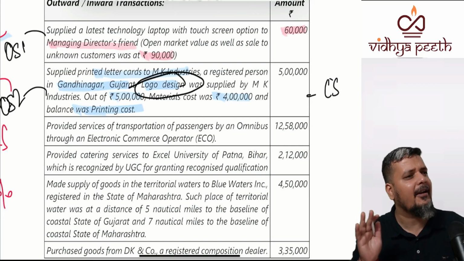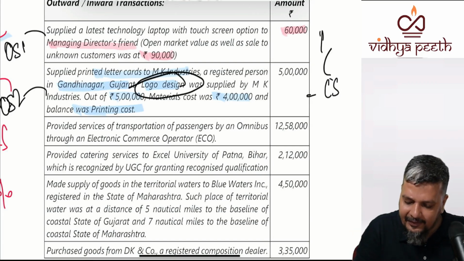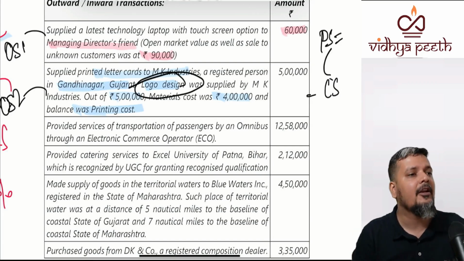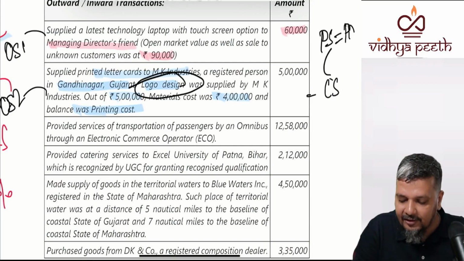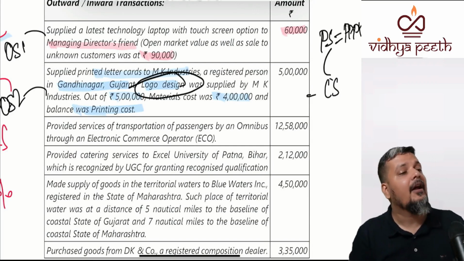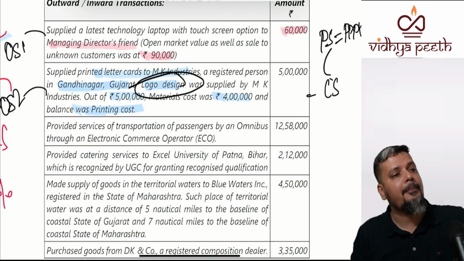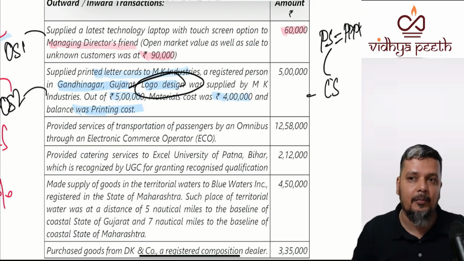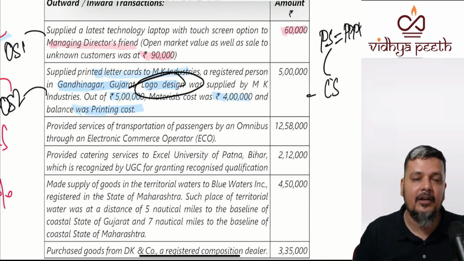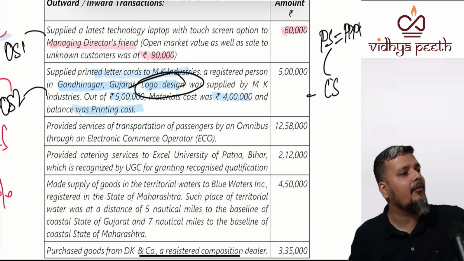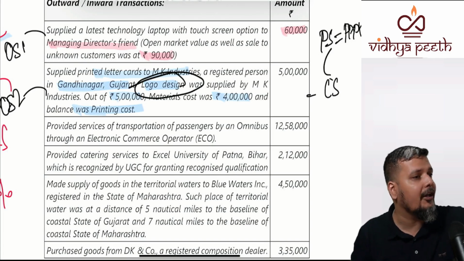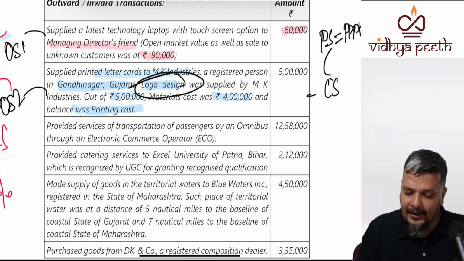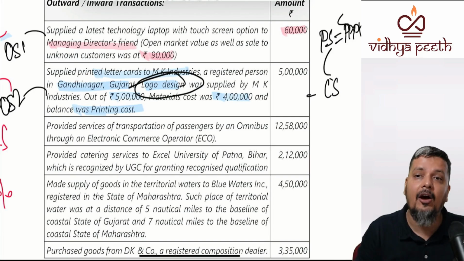Here, it is a composite supply. Paper and printing together are a composite supply, but the principal supply is not printing. The principal supply is the selection of the paper. I repeat, if this was printing of the entire book, the entire content like your classroom material, it would have been supply of services. Here, it is printing of only the logo. Therefore, it is supply of goods.